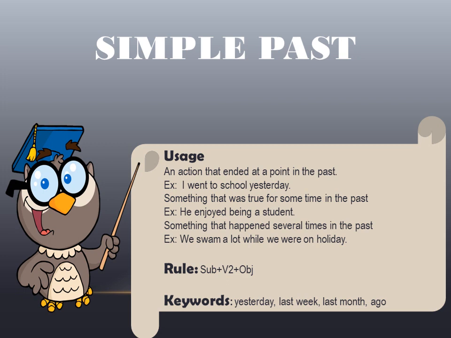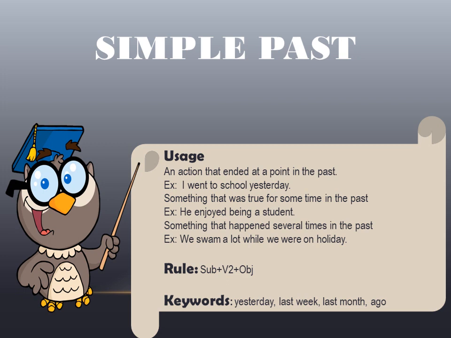When we come to the negative sentence, as you can see students, there is no helping verb. So we use did as a helping verb. But with did, we always use the first form of the verb. Otherwise, for the affirmative sentence, we use the second form of the verb. But when did is used, we use the first form of the verb. Like, we did not go to the school yesterday. So, this is the simple past, but in the negative form.